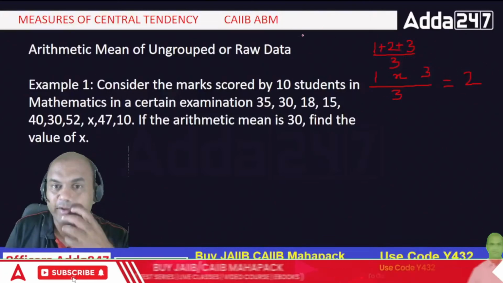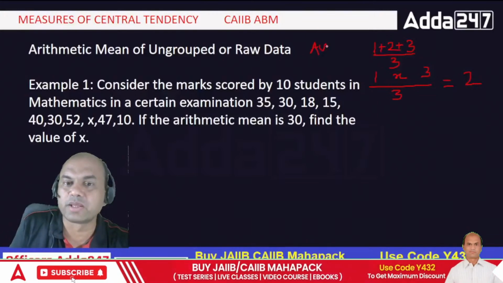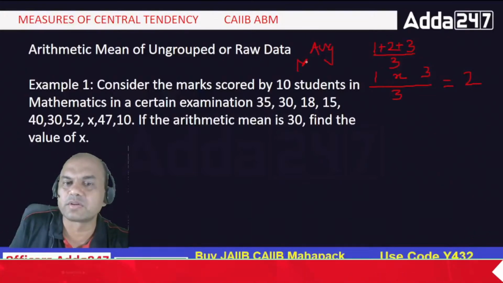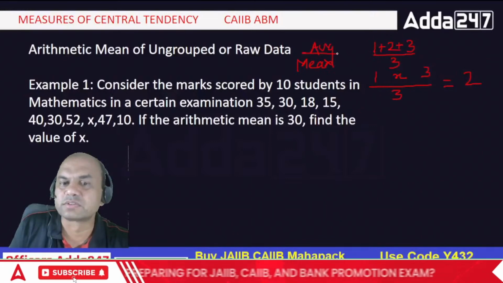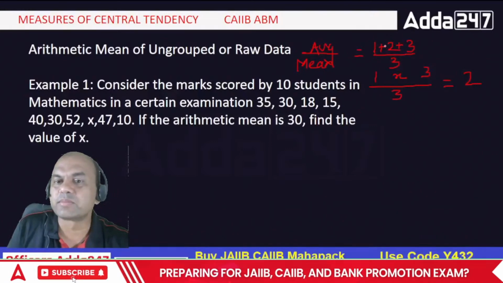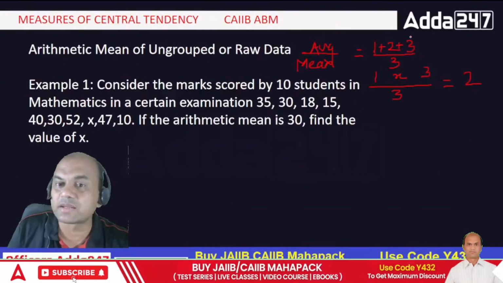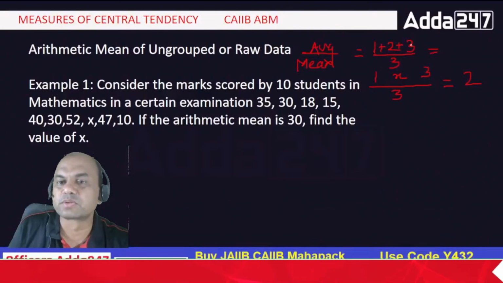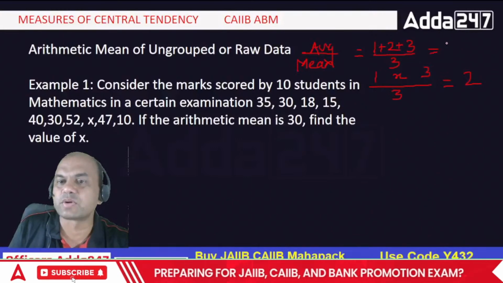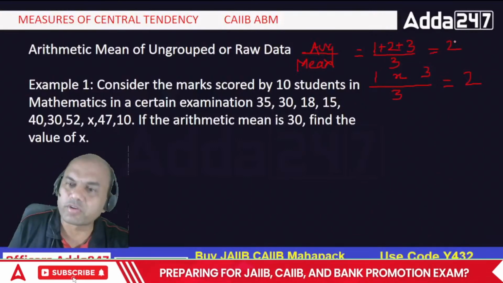Average or mean equals 1 plus 2 plus 3 upon 3. Here I am finding the mean, so I will get 2.